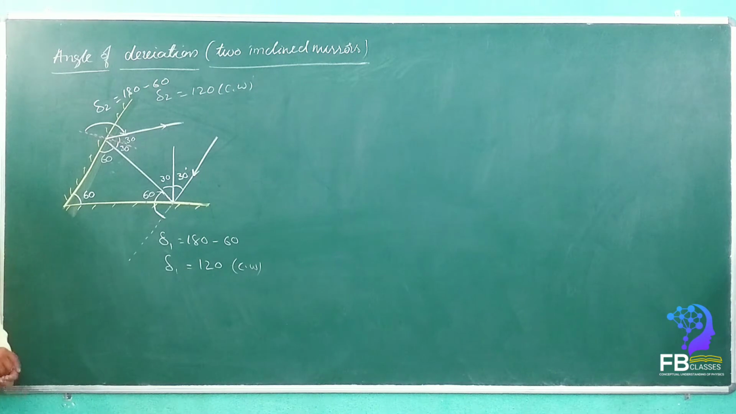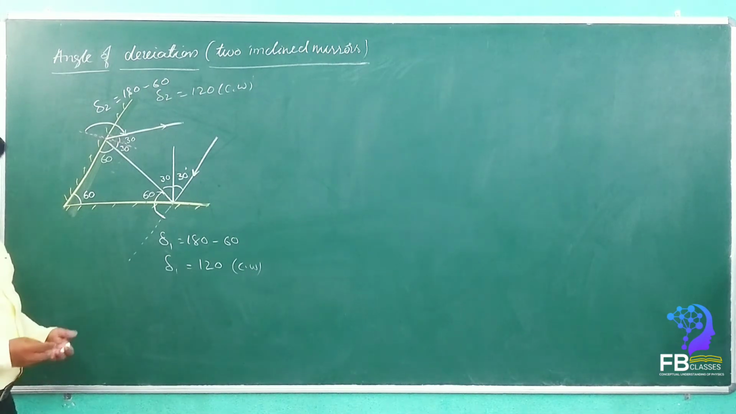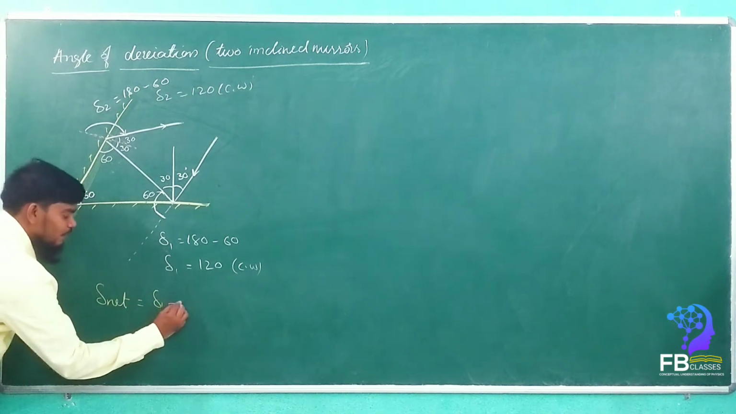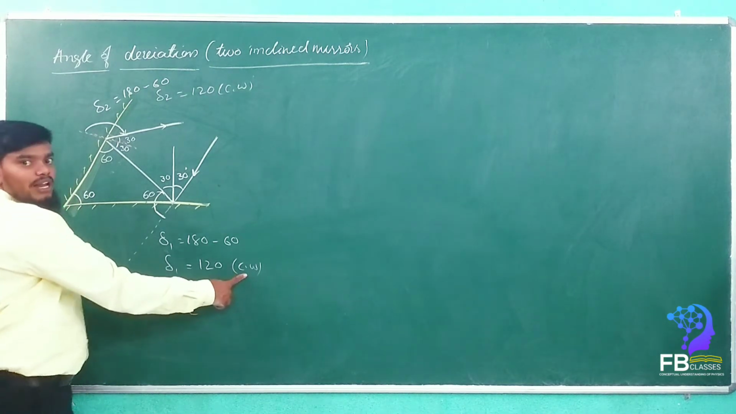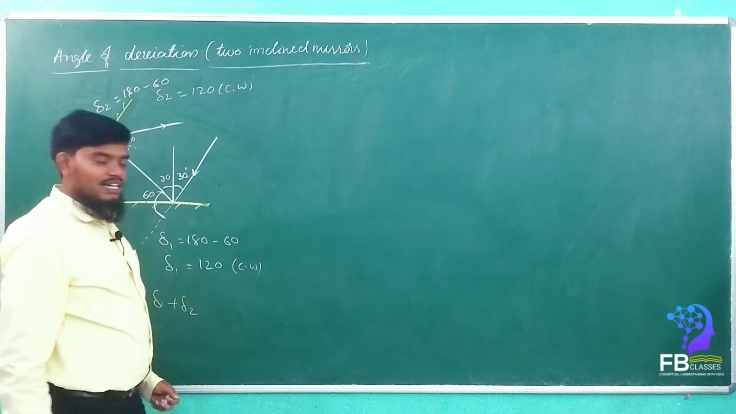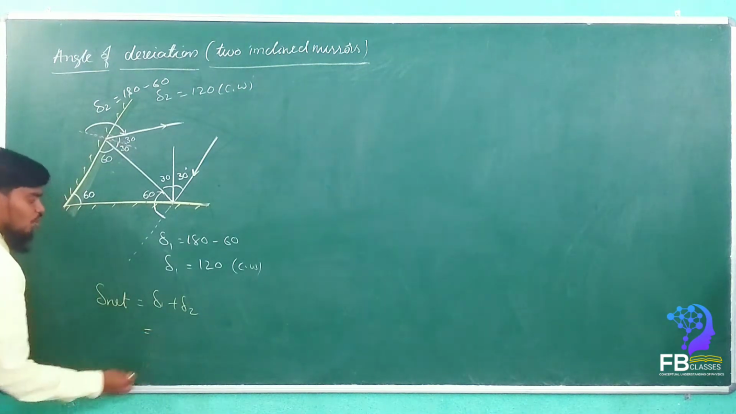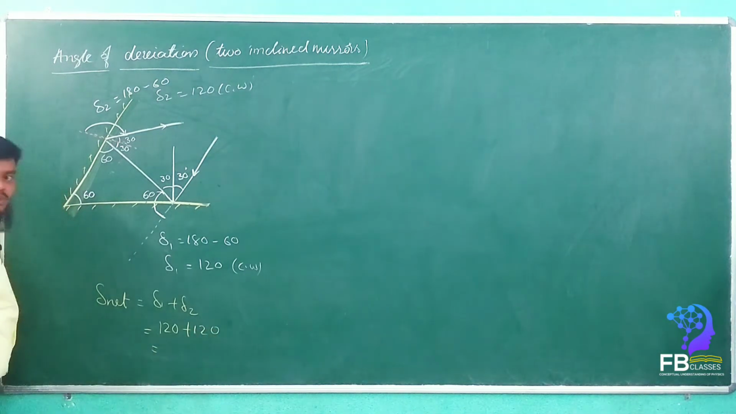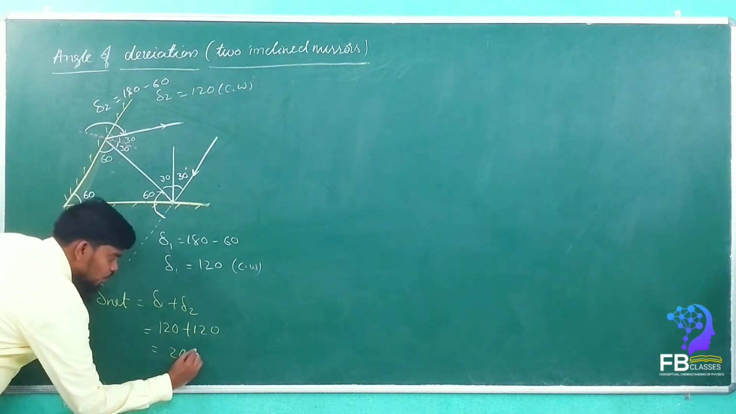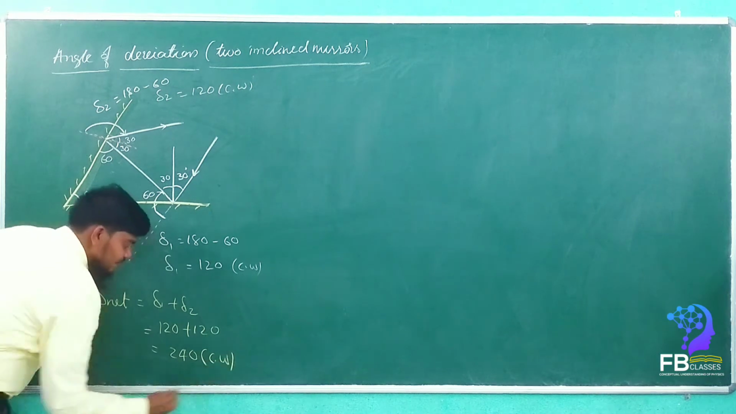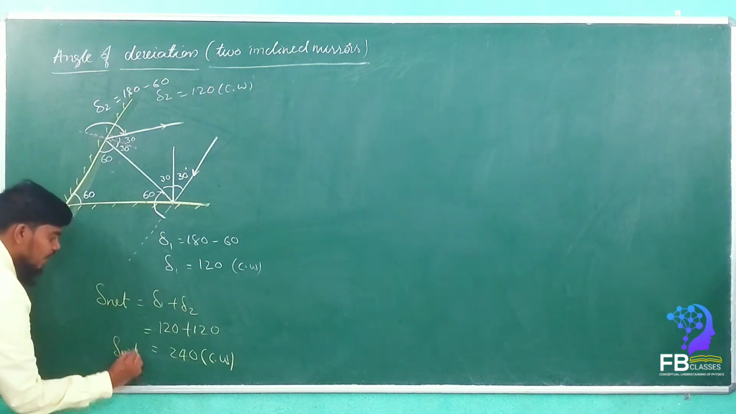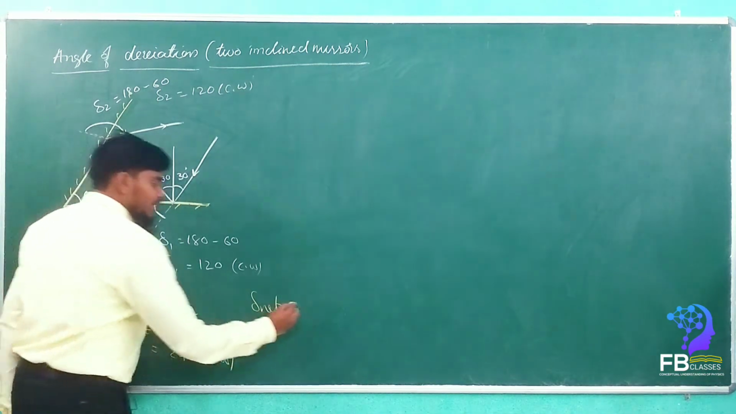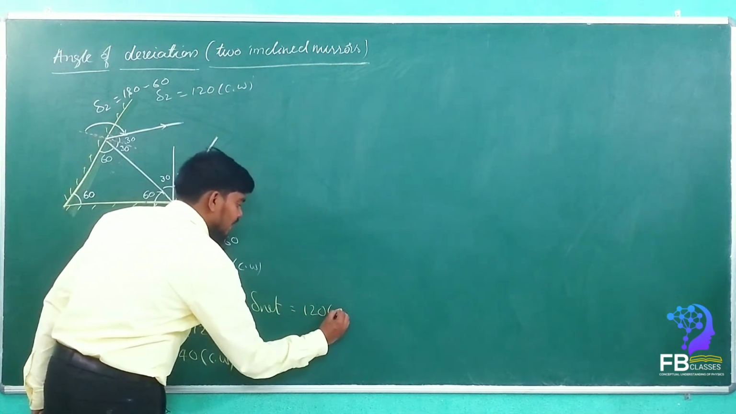Again 120 clockwise. What is the delta net? Delta net is equal to delta 1 plus delta 2. Because this is also clockwise, both are clockwise, we have to add them. So that is equal to how much? 120 plus 120, that is equal to 240 clockwise. Otherwise, delta net is equal to 120 anti-clockwise.